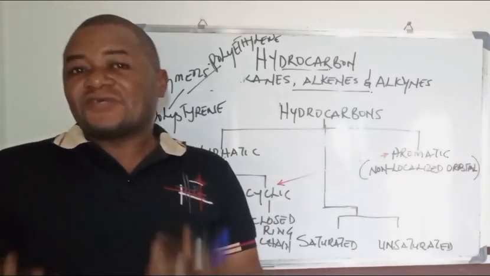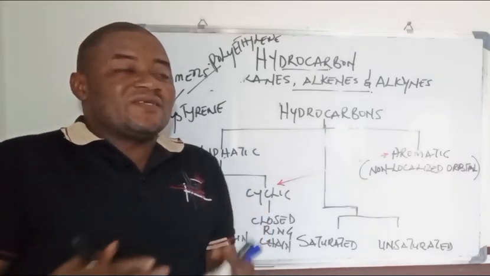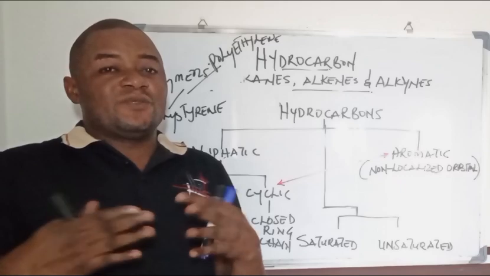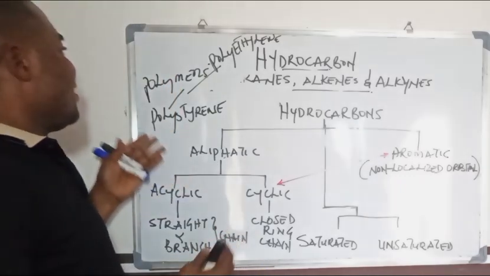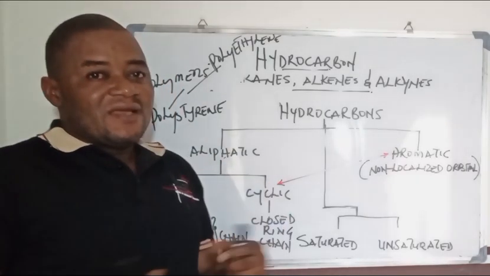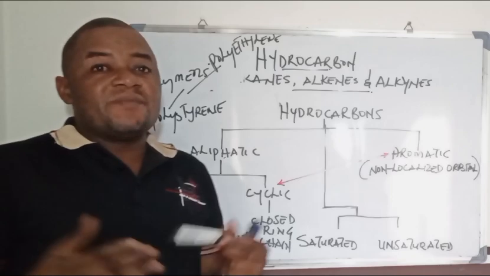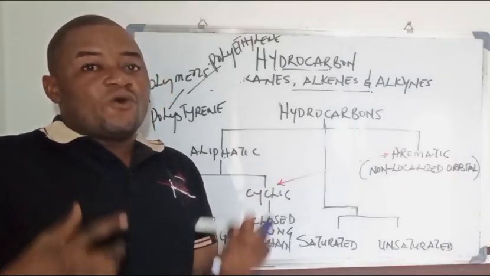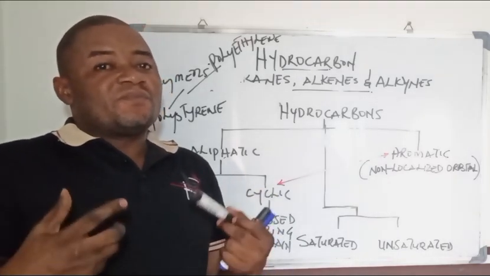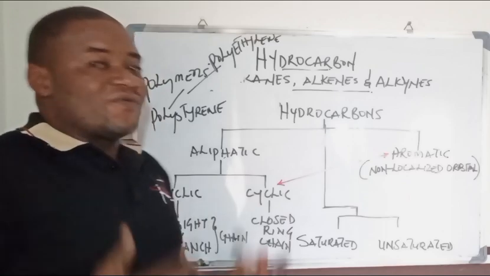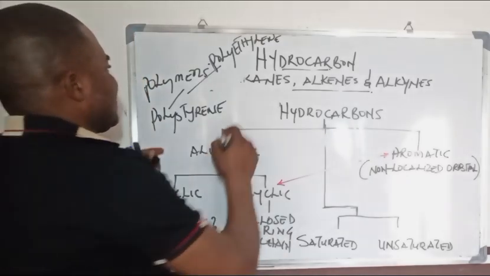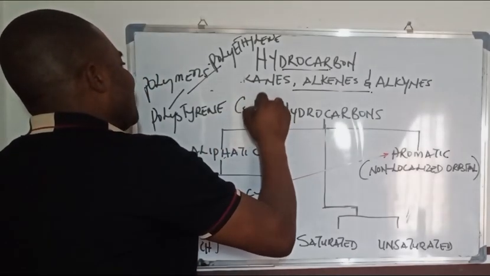So it means that hydrocarbon can not only exist as solid, liquid, or gas, it can also exist as a polymer. Polystyrene is a compound formed out of monomers of styrene. Of course, you know that styrene is C8H8.